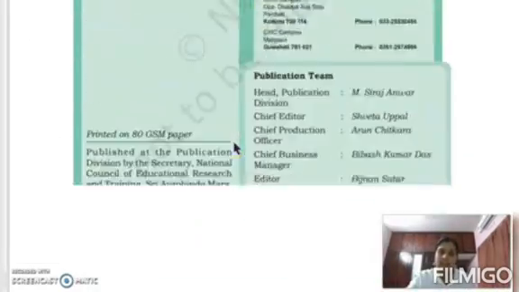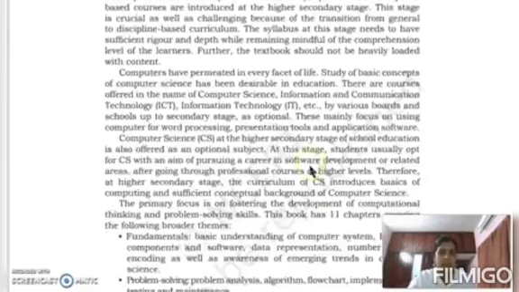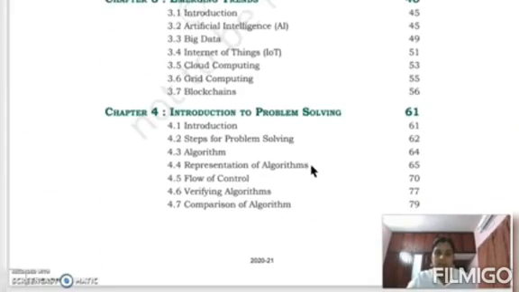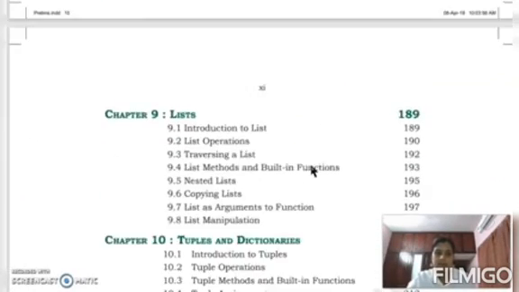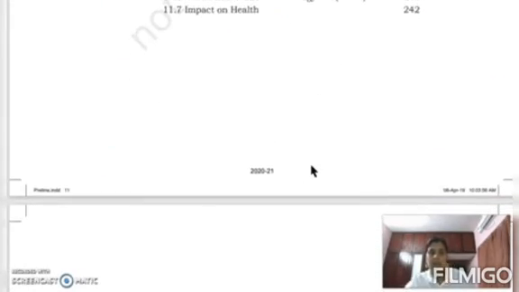This is the front page of our textbook for class 11. In this textbook, we already explained 3 units in our syllabus, but in this textbook, there are 11 units.